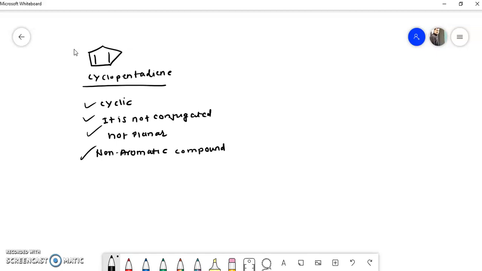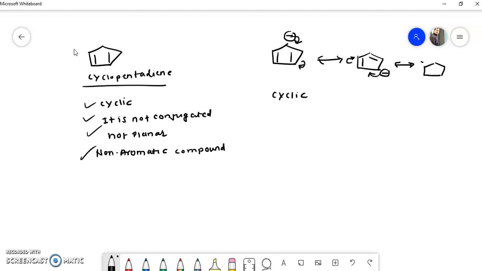But if we take its anion, then what happens? See, the anion is cyclic, and if the anion is there, then there is a movement of electrons like this. So we can draw the resonating structures like this. Similarly, we can draw the resonating structure by the movement of electrons.